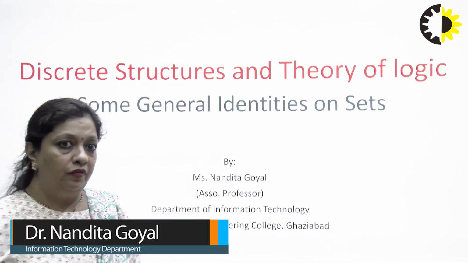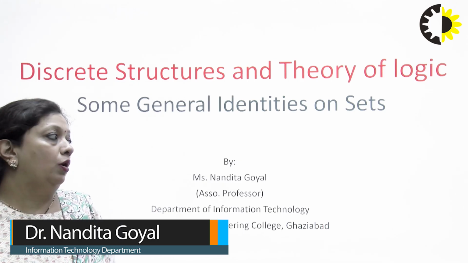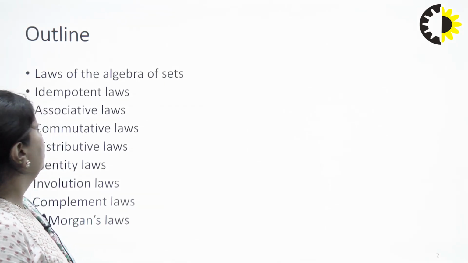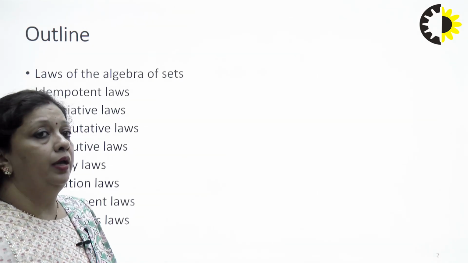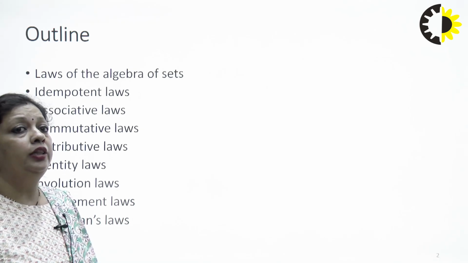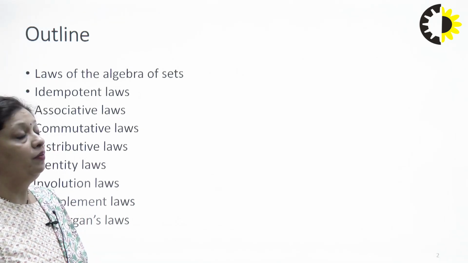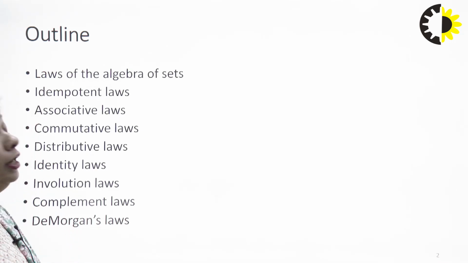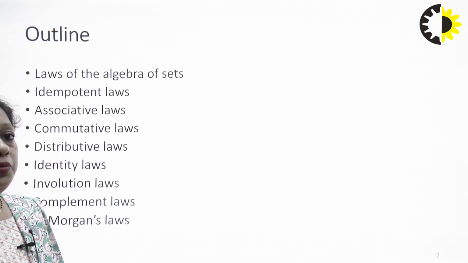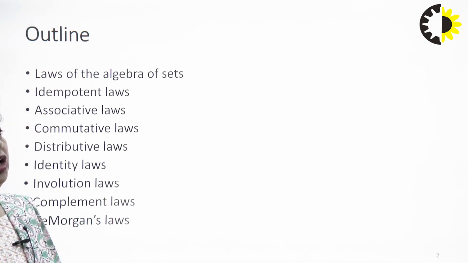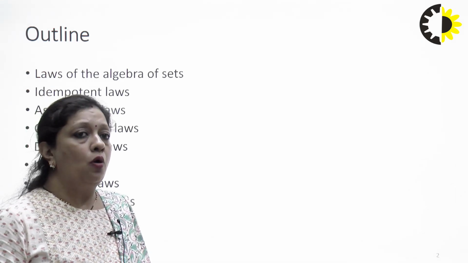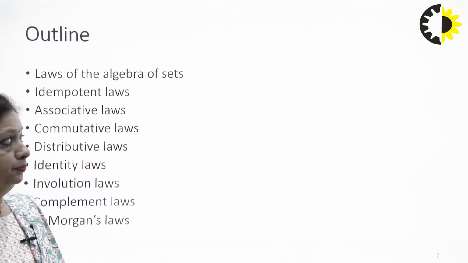Today I'll be covering the topic some general identities or laws which are followed for sets. The topics which I'll be covering in my lecture today include the laws of algebra for sets. When we talk about laws, we'll be discussing various laws, like the first one, the idempotent law. Then we'll be discussing the associative laws, commutative laws, distributive laws, identity laws, involution laws, complement laws and De Morgan's laws. We'll be discussing all these laws in context of sets.